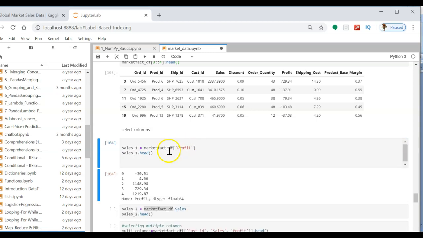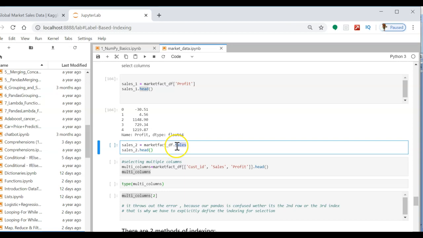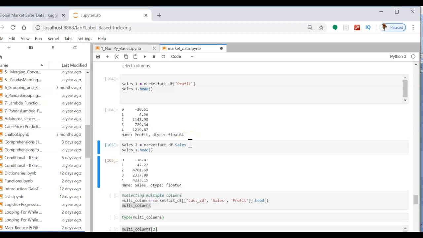So it gives me the sales data under profit, and the output is only 5 rows. The other way is you can just put the column name with a dot, like dot sales. This is the other common way, and it gives you the same output.